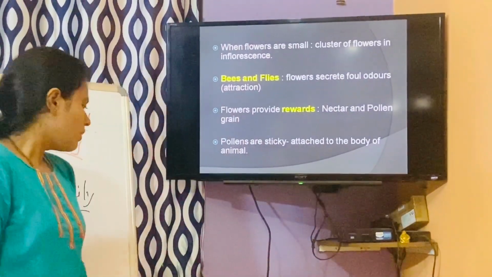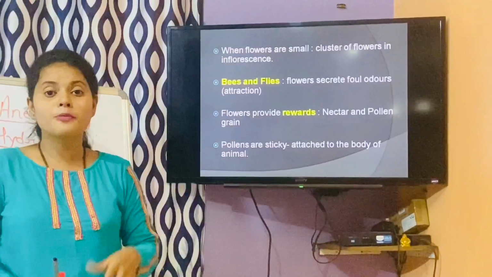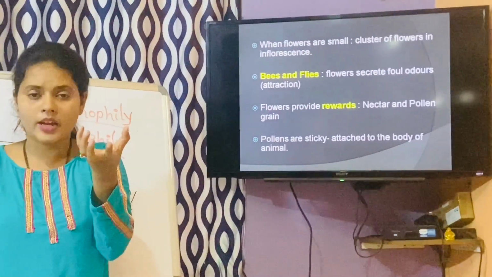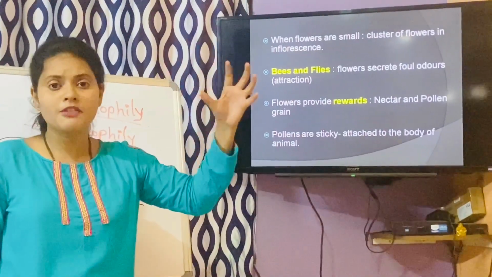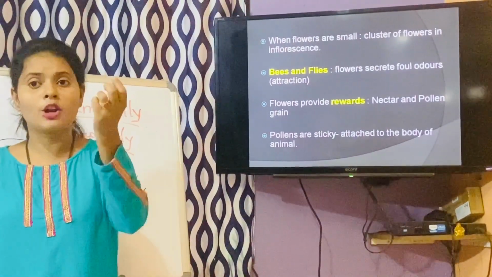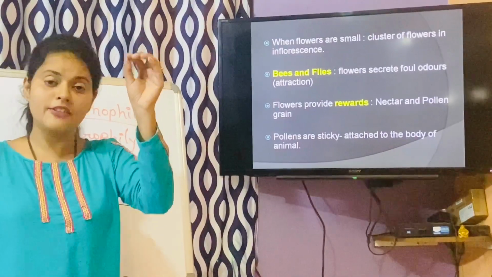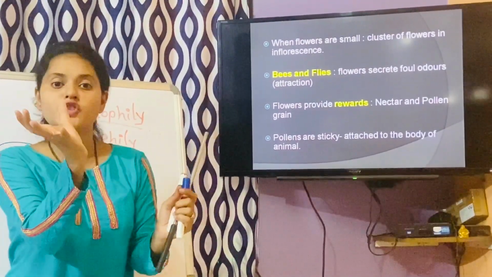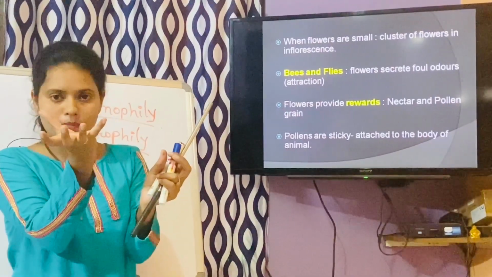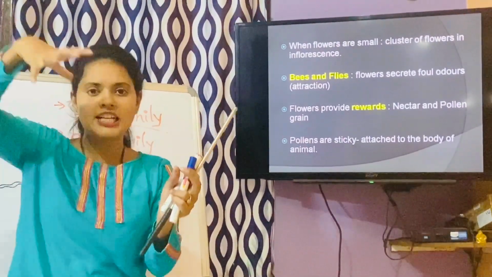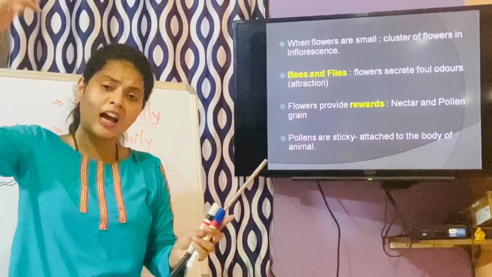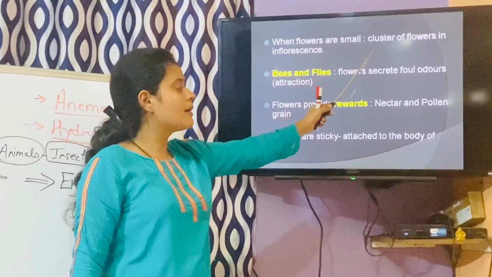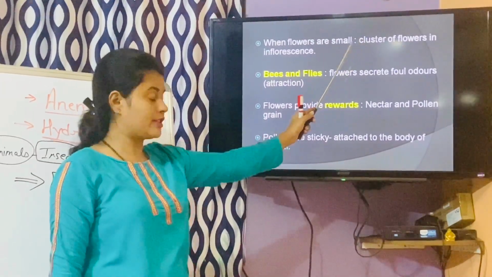Now, as I told you, flowers should be large. If the flower is small, the insect will not be able to see that small flower. In order to compensate for this problem, even though flowers are small, they will be present in bunches or groups, so that many flowers are together and the insect can easily see them and pollinate them. So even though they are small, they will be found in clusters or groups.